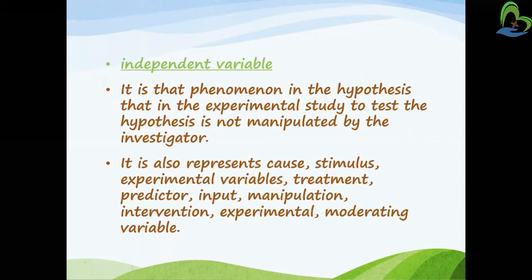The treatment or predictor or input or manipulation means you are giving some kind of treatment to a person. Take another example, ventilator associated pneumonia. A person is there, and we are giving chlorhexidine mouthwash every 4 hours. That 4 hourly intervention is your independent variable.